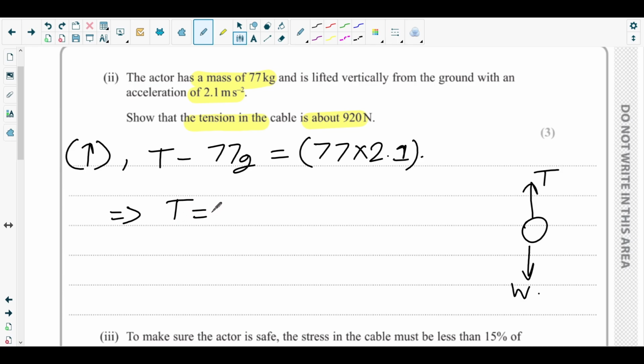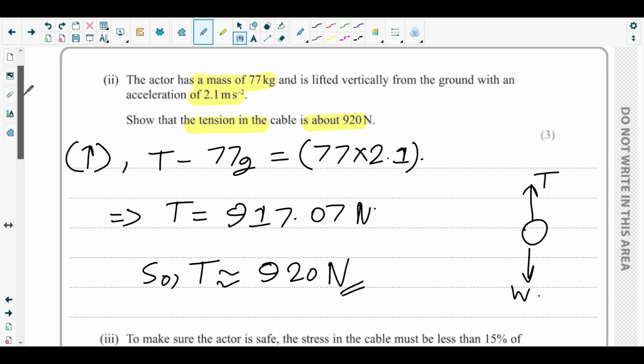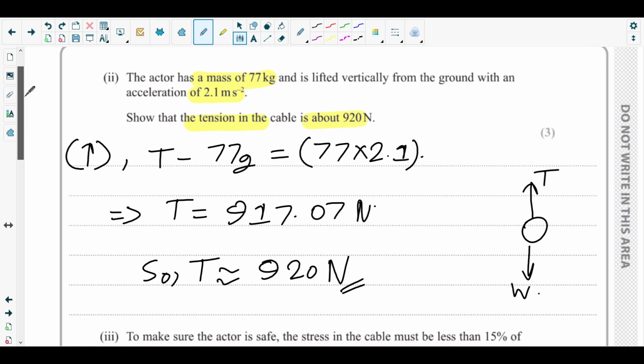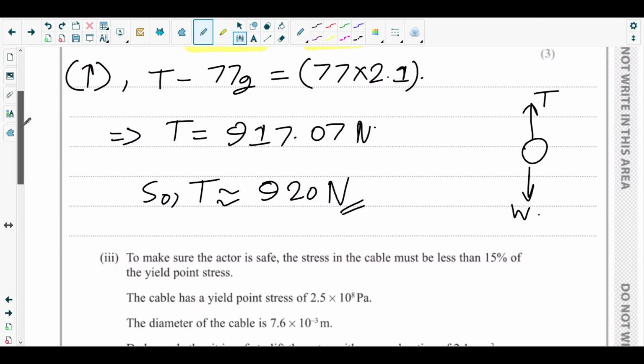So tension is 77 times 2.1 plus 77 times 9.81, which gives you 917.07 Newton. So we can consider tension as 920 Newton. That's it. Showed. Okay, so that's the end of part B2.